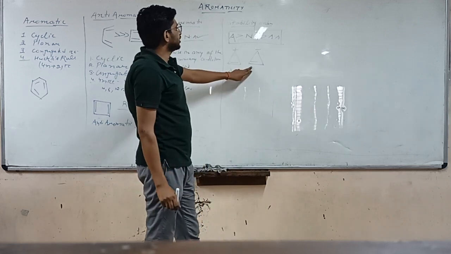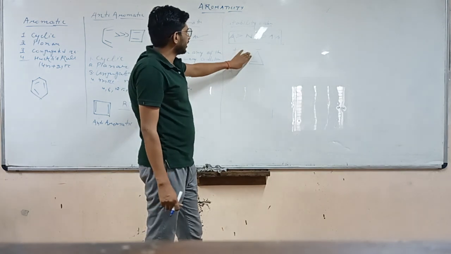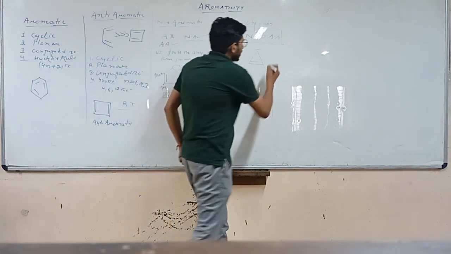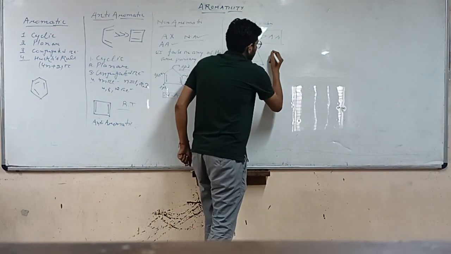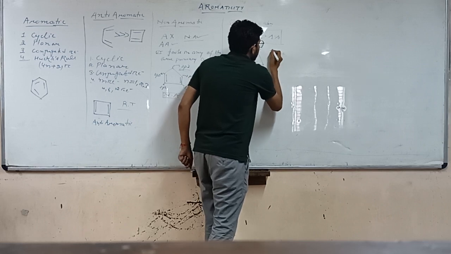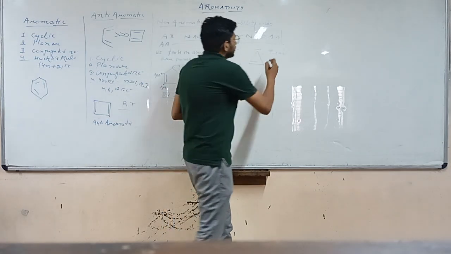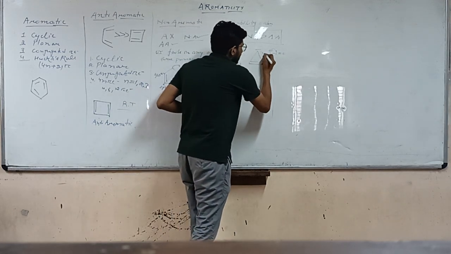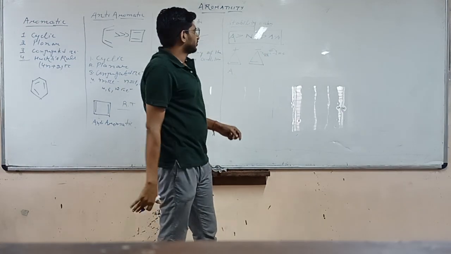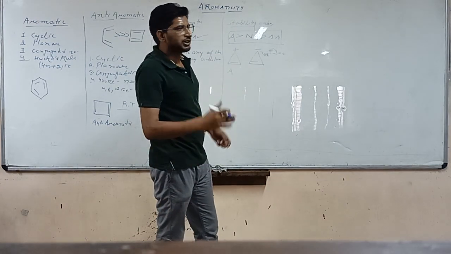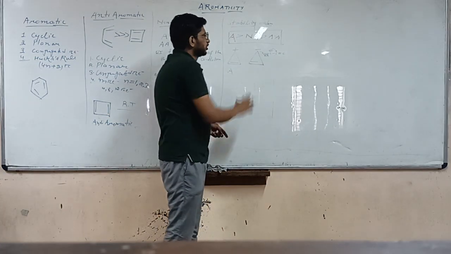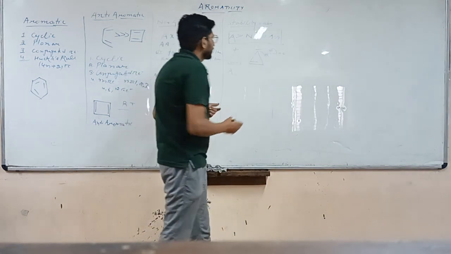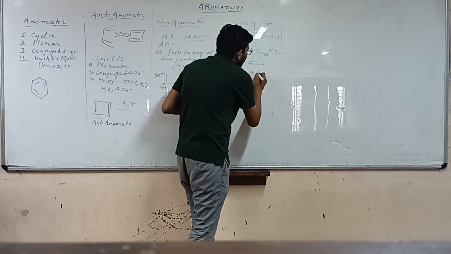So as you can see, this compound is cyclic, planar, having conjugated pi electrons. I discussed in the last video as well. If a negative charge is in conjugation with the double bond, this will conjugate to the next double bond and the hybridization of this carbon will be sp2. So it is planar. Now let's check how many electrons it has. It has 4 pi electrons, 2 plus 2. So it falls into the anti-aromatic category. So this compound will be anti-aromatic.